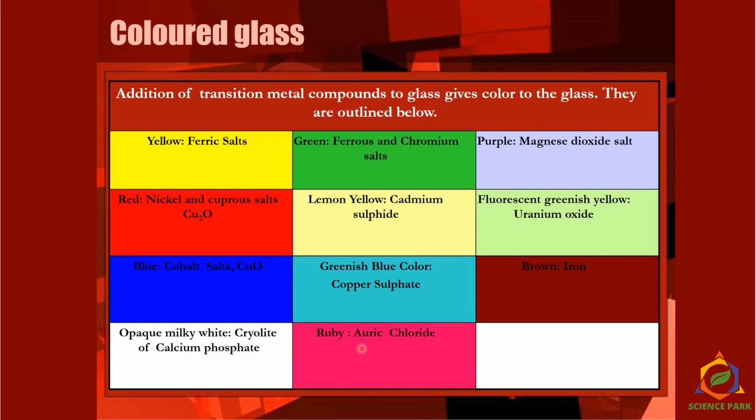Then auric chloride, that is gold chloride, is used for giving ruby color. Then red color is because of nickel and cuprous salts. This lemon color is because of cadmium sulfide, CdS. Fluorescent green color is due to uranium oxide. Brown color is due to metallic iron. Blue color is due to copper sulfate. Isn't it interesting?